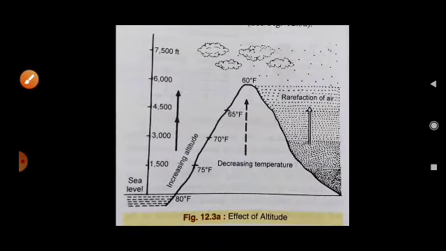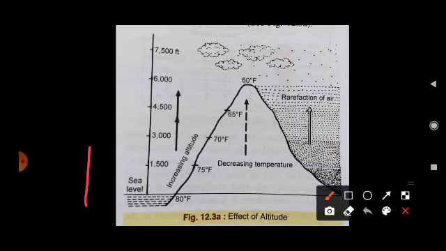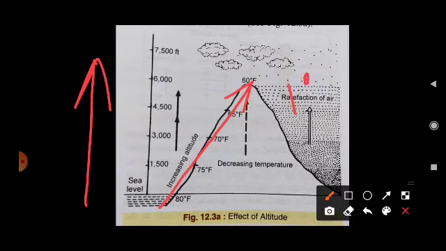Next one is the altitude. What does altitude mean? Altitude means the height of any place. Generally we know that as we go higher, the temperature decreases. There is also one important terminology called the normal lapse rate. What is this normal lapse rate? We already discussed it in the last lecture. 1 degree Celsius decreases every 166 meters. It is called the normal lapse rate.